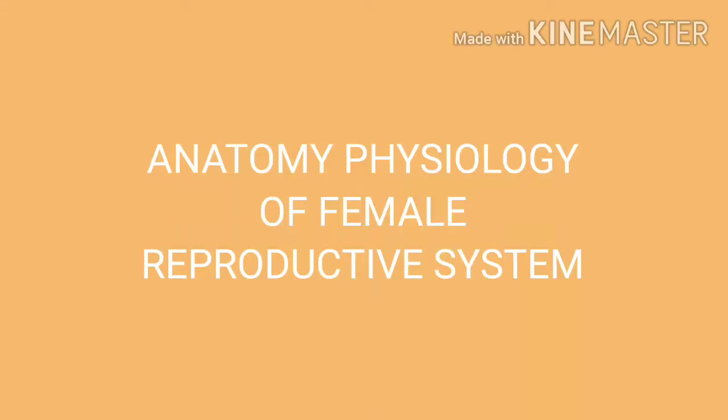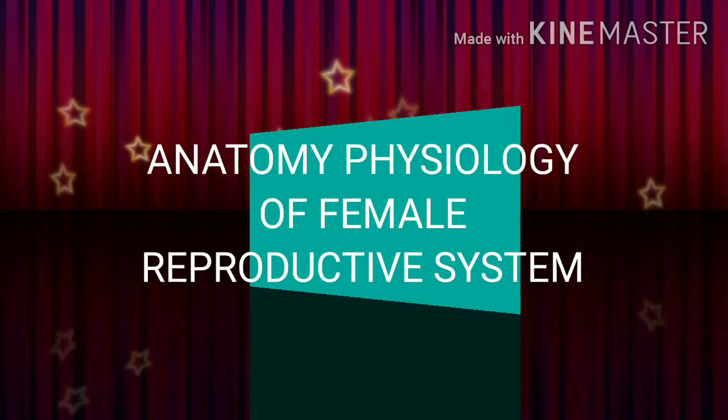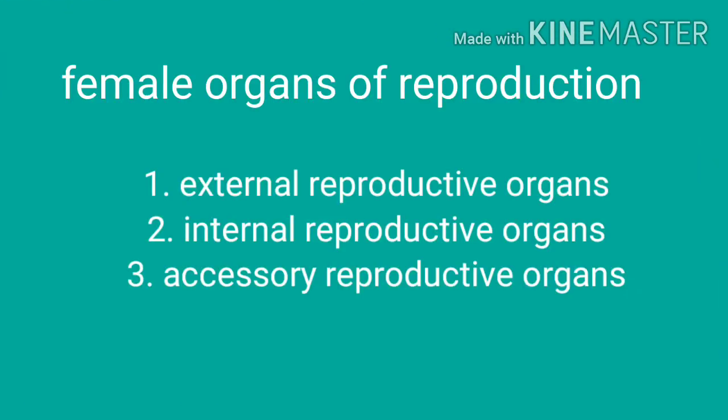Anatomy and physiology of the female reproductive system. Female organs of reproduction: external reproductive organs, internal reproductive organs, and accessory reproductive organs.